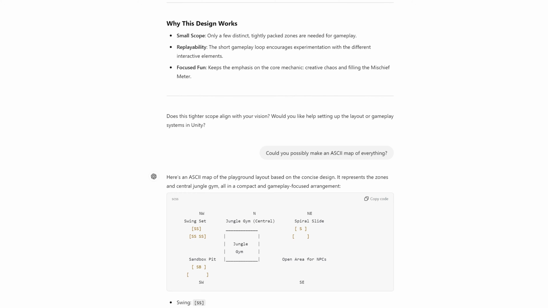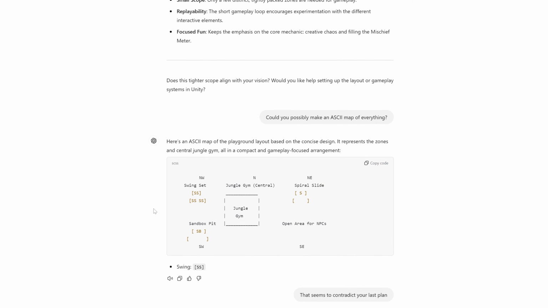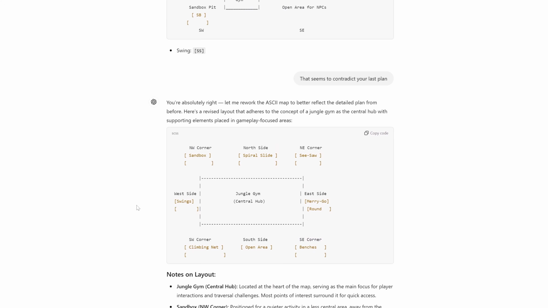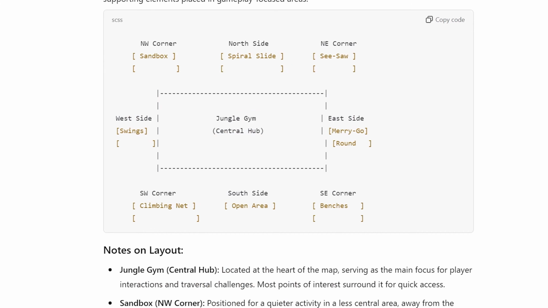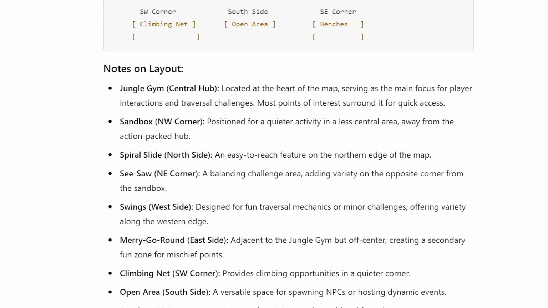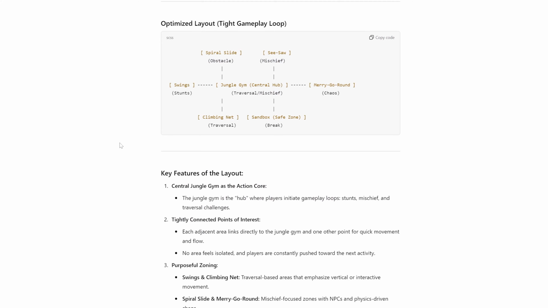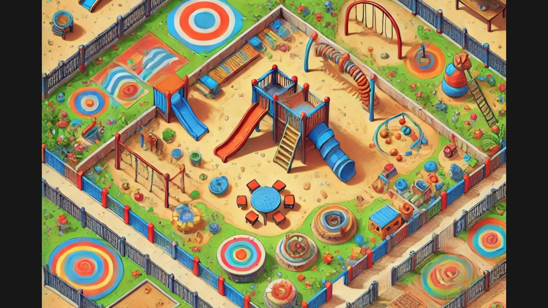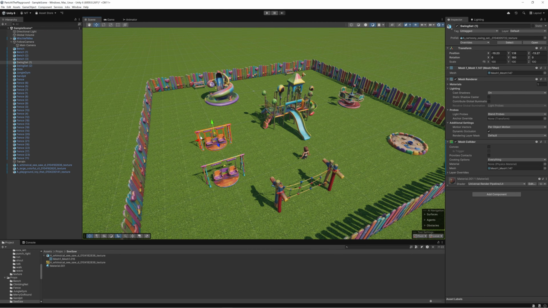Next, I wanted to know how to place these objects, so I asked ChatGPT to come up with a level layout. I asked it to do this a few times, but the only consistent thing it was really doing was placing the jungle gym as the central component of the map. All of the other suggestions that it made seemed to be at random, and it couldn't really make sense of where to put things or have much motivation for where things should go. And when I asked it to generate an image of the map it was picturing, it made even less sense. Is this not the most generative AI thing you've ever seen? After a few iterations, I just called it quits here and moved on to getting some NPCs into the game.